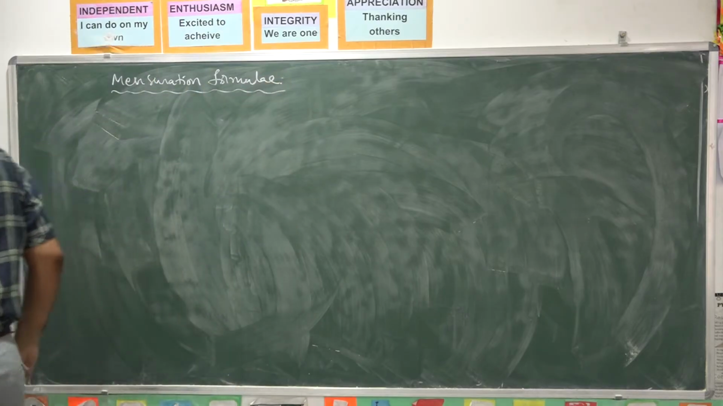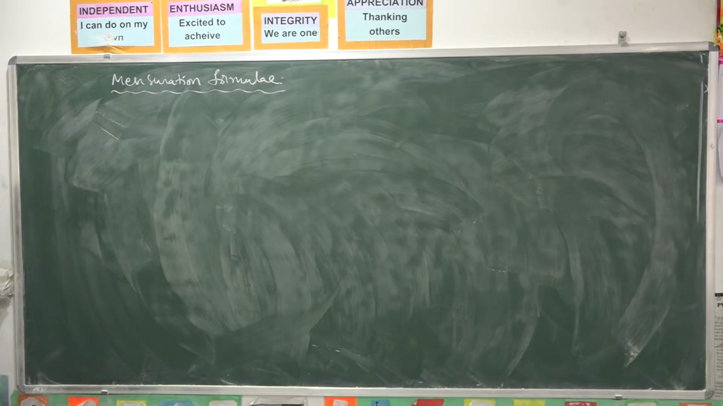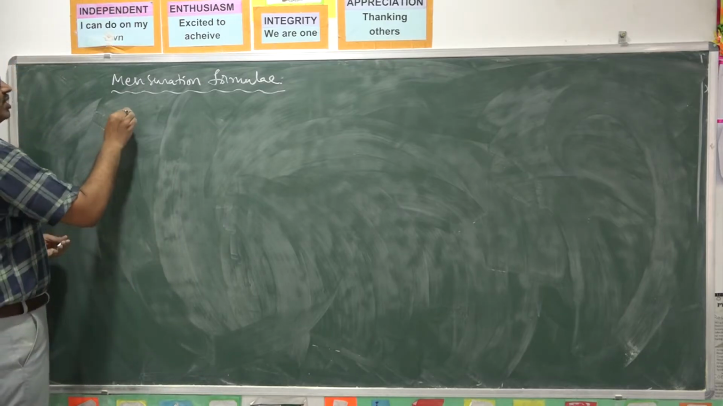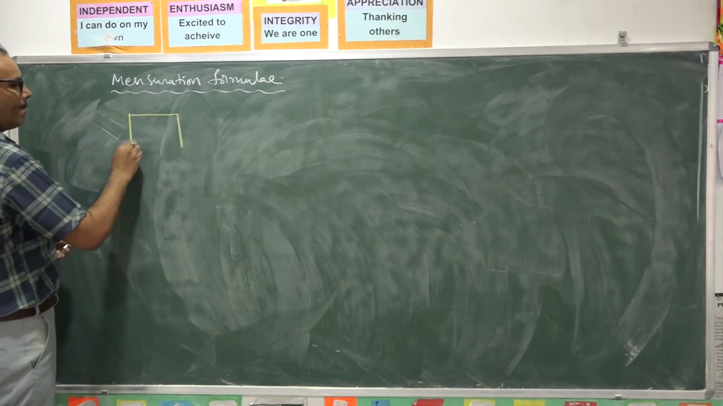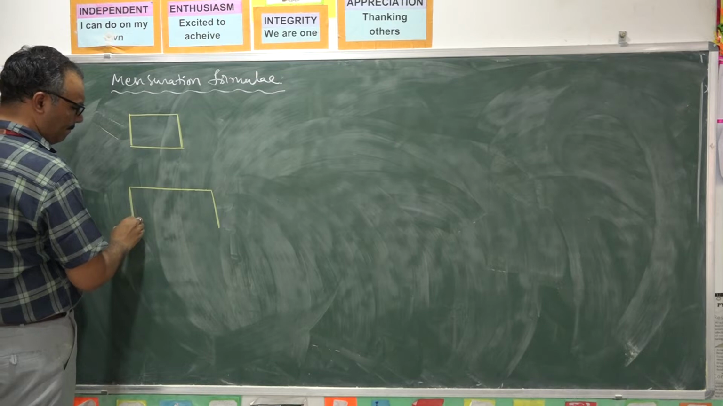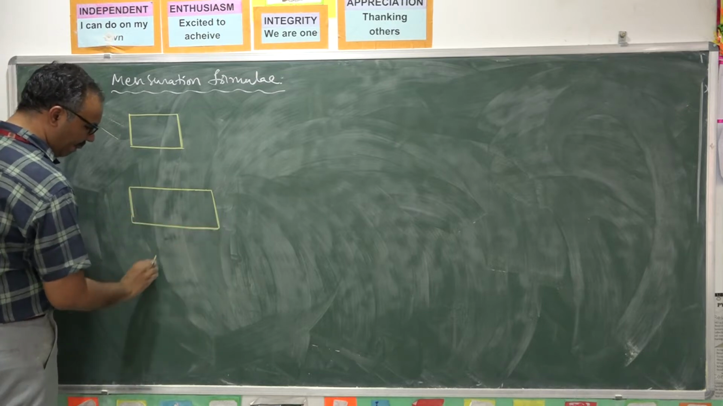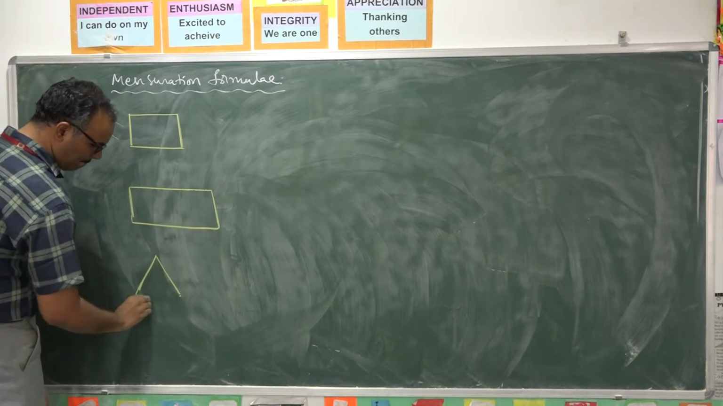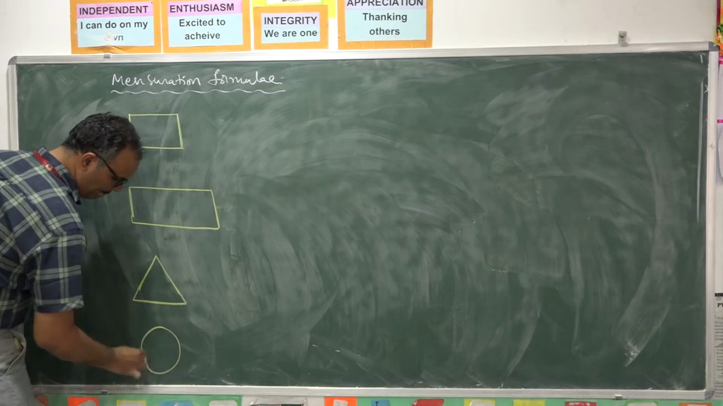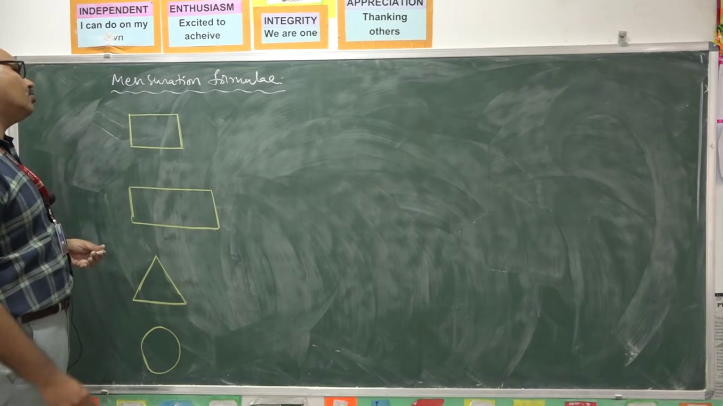You tell me some shapes known to you. For every shape, we will find some area, circumference, perimeter, like that. So the most familiar shapes to us are the square, a rectangle, a triangle, and a circle. Tell me some formula related to this.